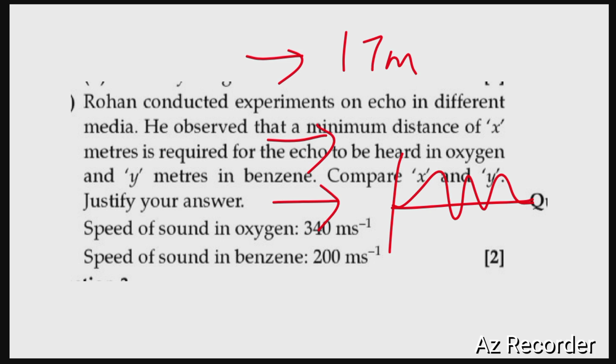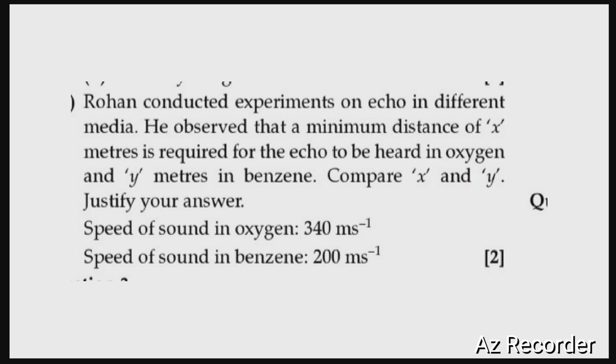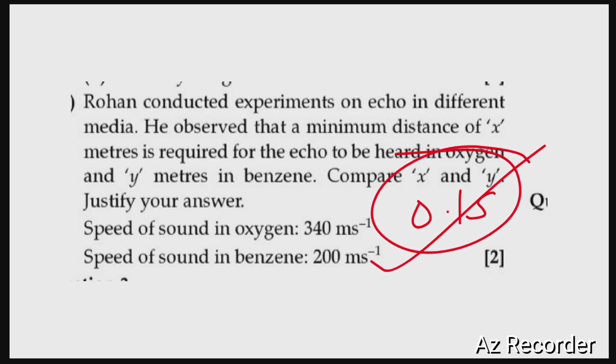And the persistence of hearing, the minimum time period required, is 0.1 seconds, which you have to keep in mind. Okay, the minimum time period required for an echo to be heard distinctly is 0.1 seconds, and the minimum distance must be 17 meters.